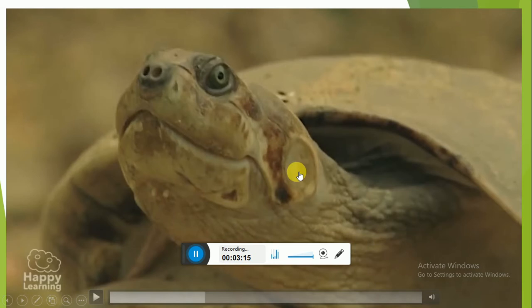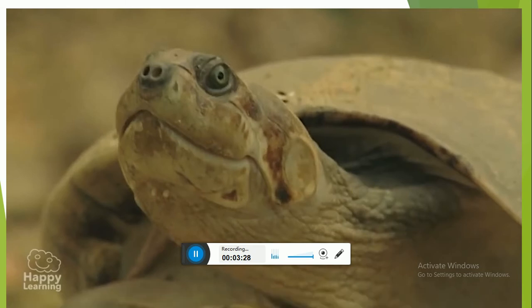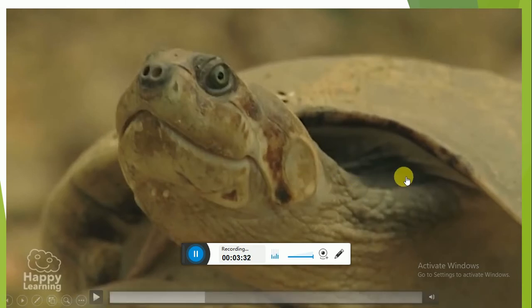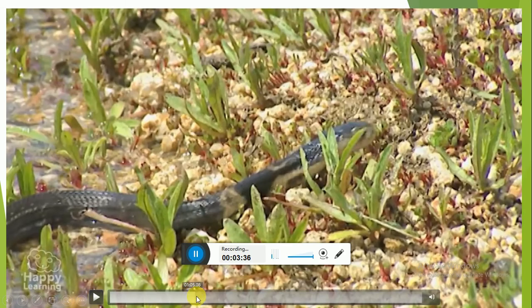Reptiles have a backbone, and this turtle has dry skin, meaning its skin looks dry without any moisture or water. It has dry skin, and it has some scales on its body, scales like the fish.